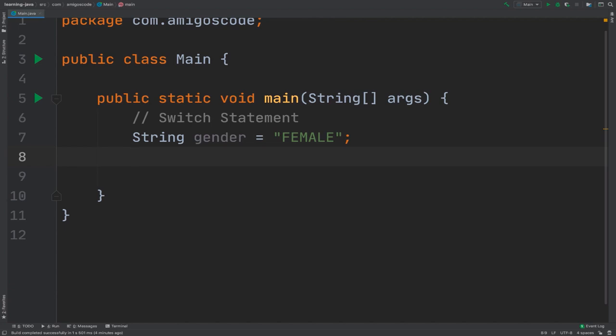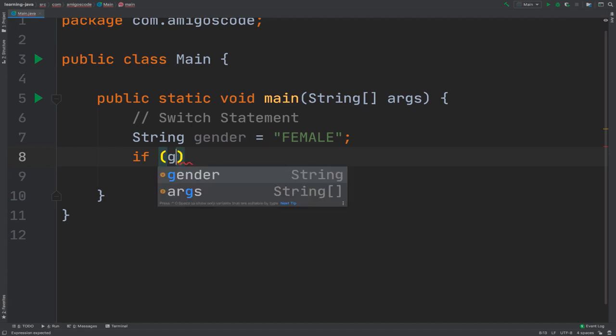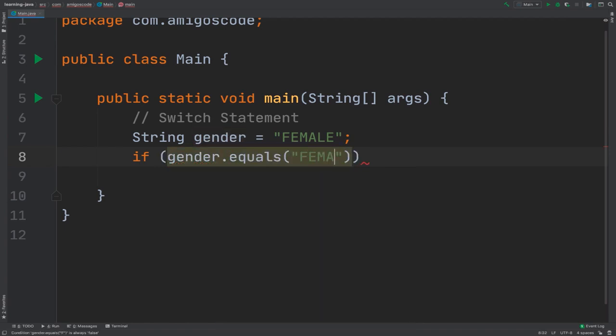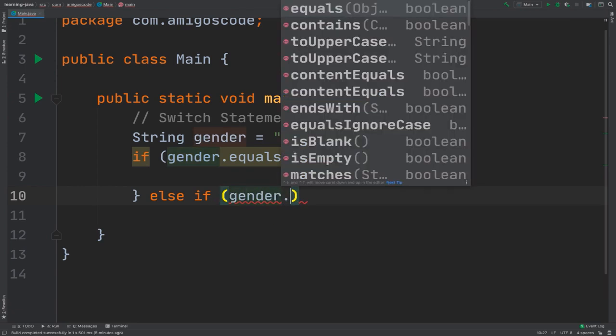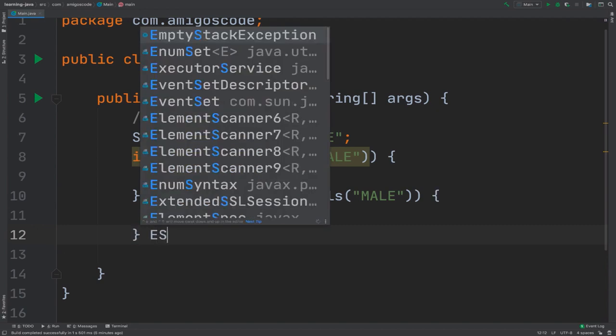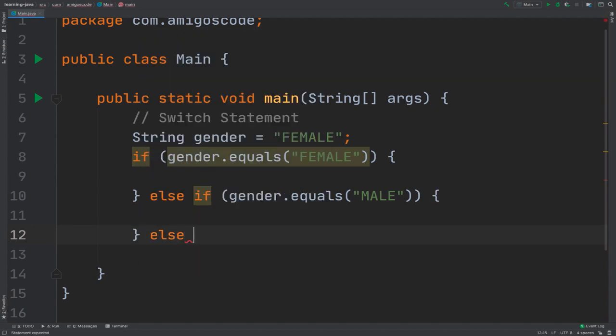So those three, right? We could actually do it with if statements. So we could say if gender dot equals female, and then right here we could say else, and then if gender dot equals male, and then again else. So you can see where this is going, right?